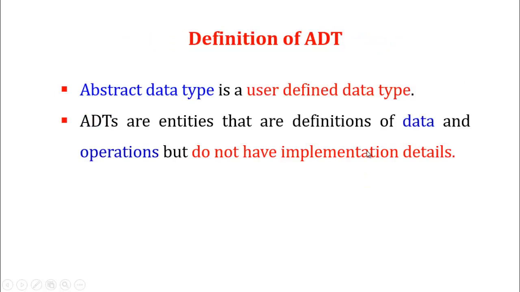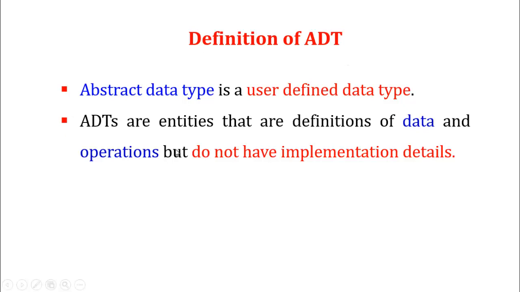Next is the definition of abstract data types. What is an abstract data type? An abstract data type is a user defined data type. We can define our own data. Abstract data types are entities, that is objects, that are definitions of data and operations, but do not have implementation details. Abstract means it defines only the functionalities to the user, and the implementation details are hidden from the users.